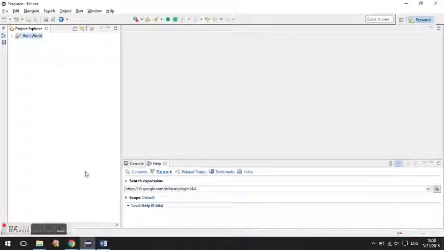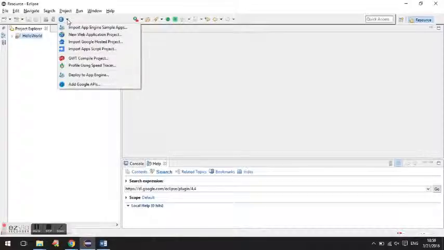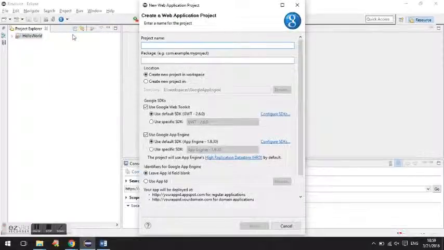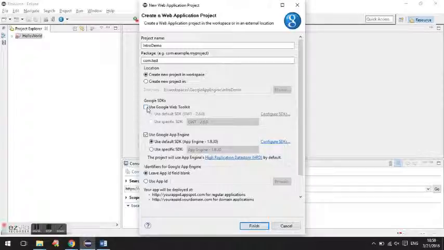The next step involves the creation of a web application using the Google plugin. To do this, once we install the Google plugin, you will get an icon here, which is the Google plugin icon. Pull down, click on it and create a new web application project. Let's name it intro demo and give it a package name .test. We'll use the Google App Engine instead of the Google Web Toolkit and we'll finish this operation.